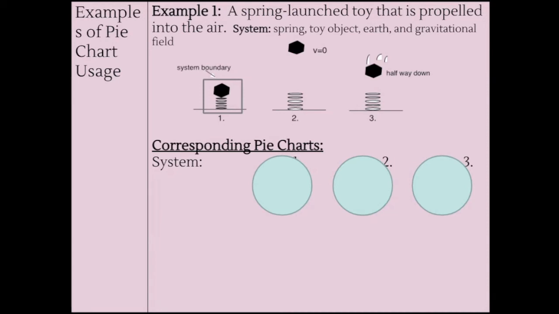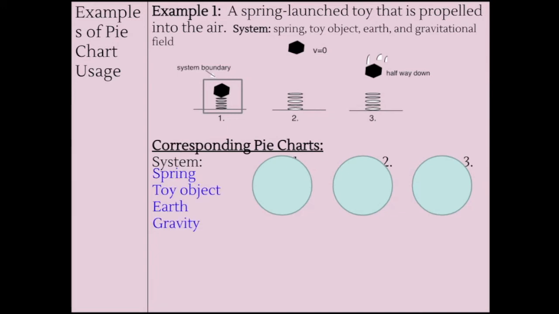So we can see right here that we have a first point, second point, and third point. The first one is the spring that is compressed. The second point is the spring that is no longer compressed. And the object or the toy is at its maximum height. How do I know it's at its maximum height? Well, the velocity is 0. When is velocity 0 in the air? When we are at our apex. And then the last point is when the object is at its halfway point. So it's at half of the height.